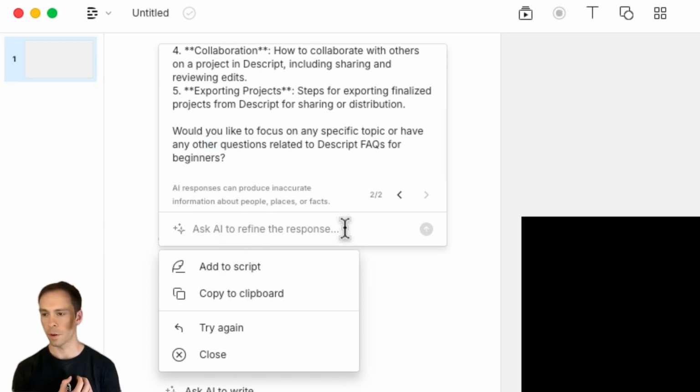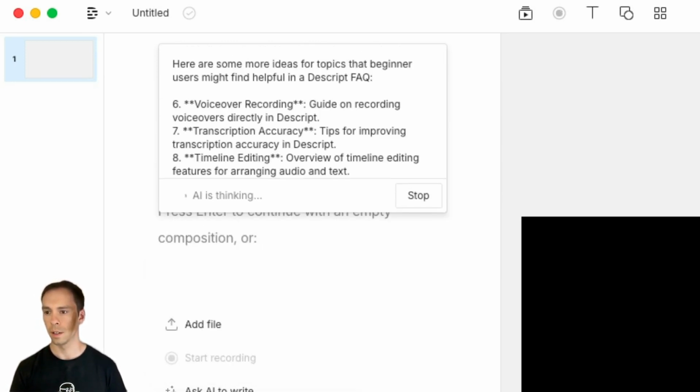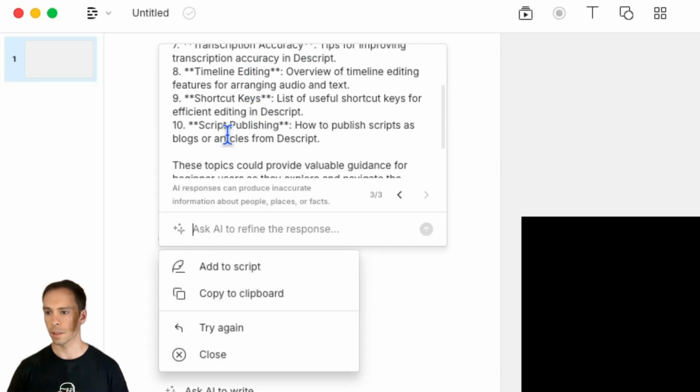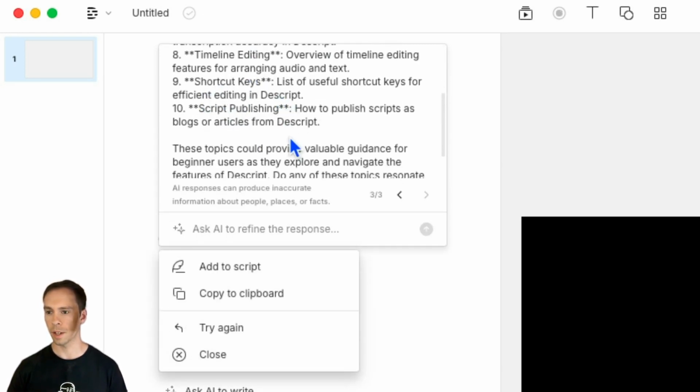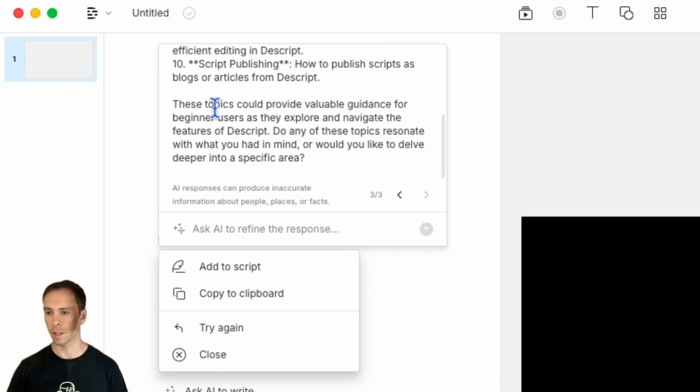I could ask it for more ideas, which I'll do. Give me more ideas, hit enter, and it gave me 5 more. Script publishing, shortcut keys, timeline editing, and then it gives these topics could provide valuable guidance for beginner users. I could keep going, or I could close it.